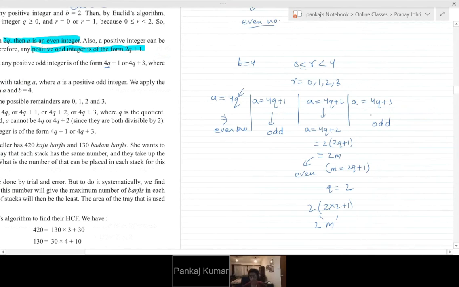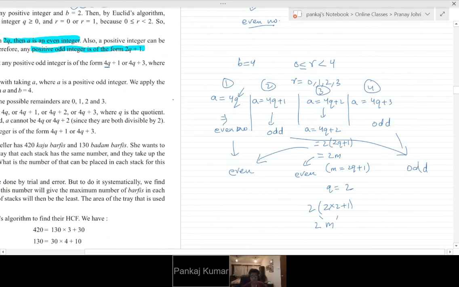Now this already is an odd number, consecutive to the even number. So which are odd? We had 4 possibilities: 1, 2, 3, and 4. Out of that, 2 are even and 2 are odd.